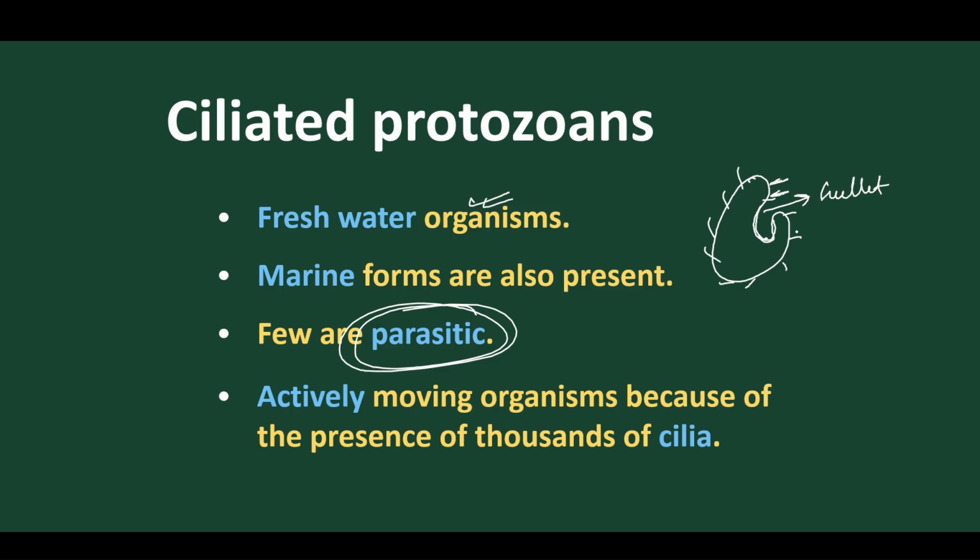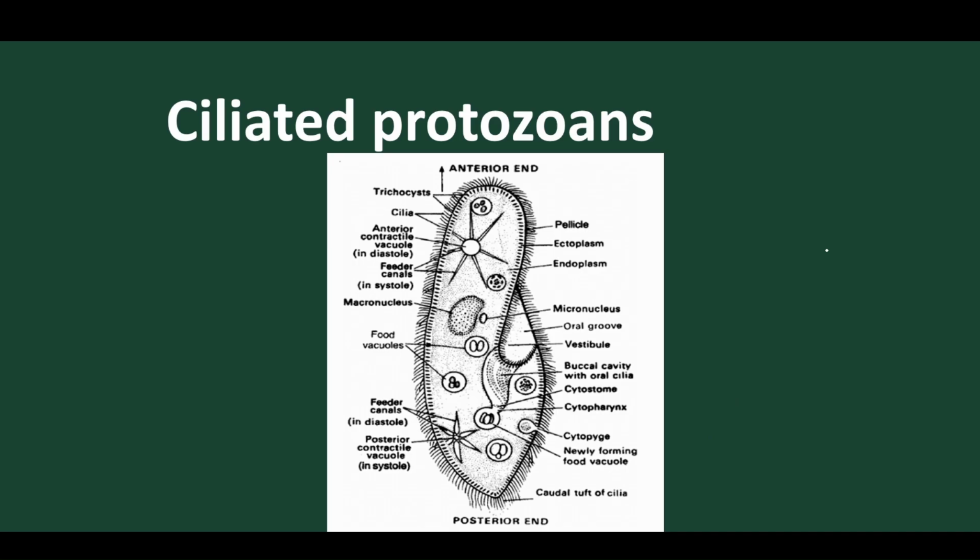So by the beating of the cilia, water enters into the gullet, and with the water the food is also taken in, and through this the animal engulfs the food inside the body. So they contain a mouth-like canal called the gullet, and by the undulating, beating nature of the cilia, the water with the food materials is moved into the gullet, and from the gullet into the cell, which helps in its nutrition.